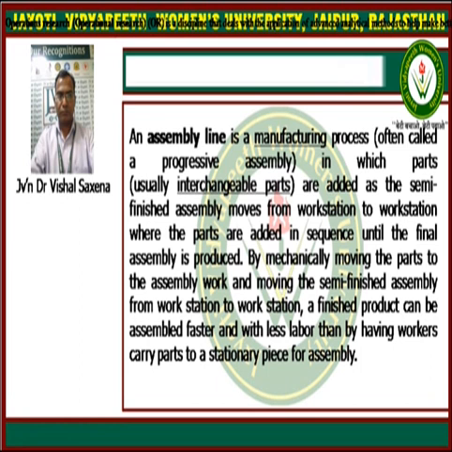By mechanically moving the parts to the assembly work and moving the semi-finished assembly from workstation to workstation, a finished product can be assembled faster and with less labor than by having workers carry parts to a stationary piece for assembly.